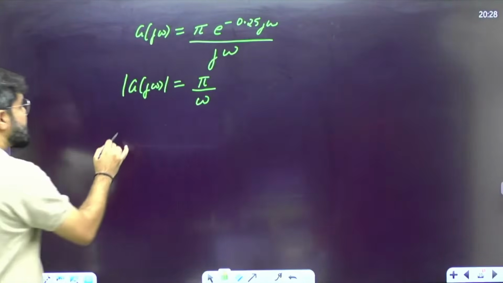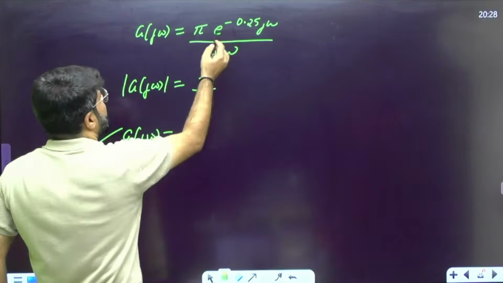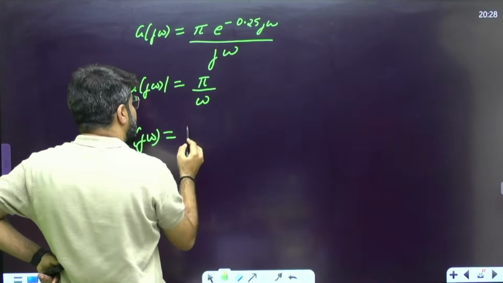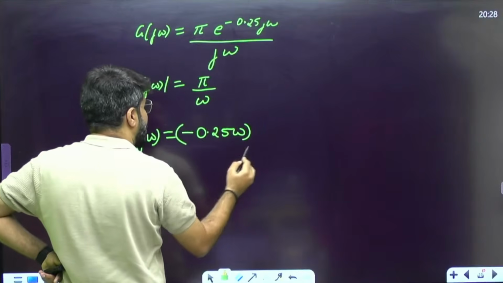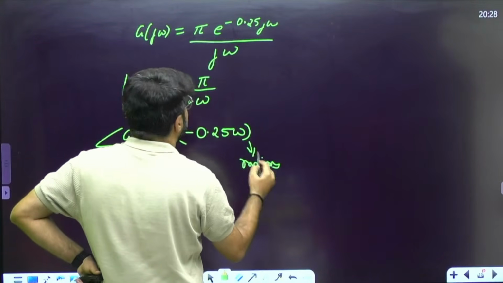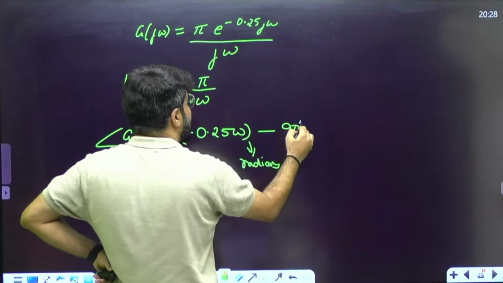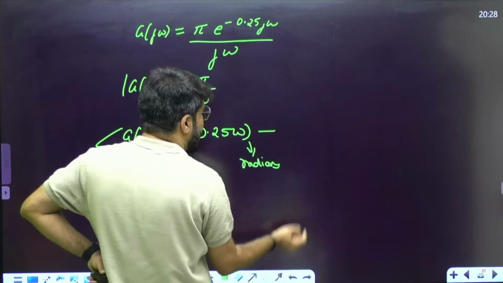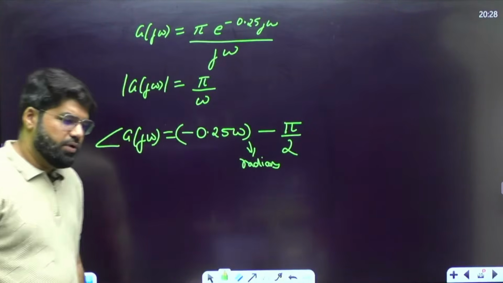What is the angle of G(j omega)? Pi is a constant; for e power j theta, theta is the phase. Remember, theta is normally in radians, standard units. For the denominator we subtract the phase, pure imaginary 90 degrees. If one is in radians, let's not write the other in degrees. 90 degrees is pi by 2.